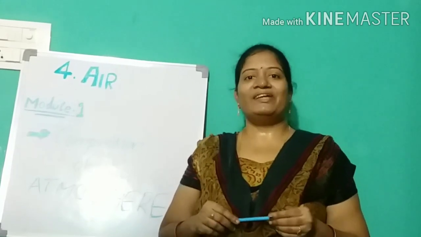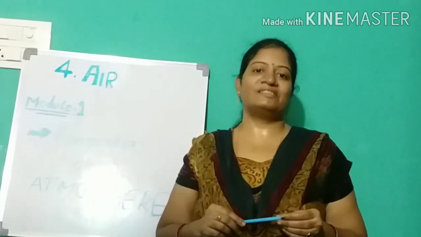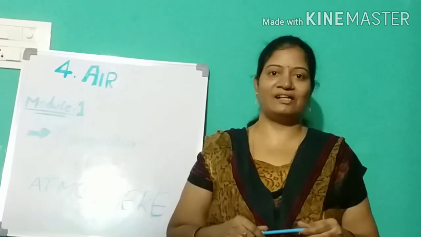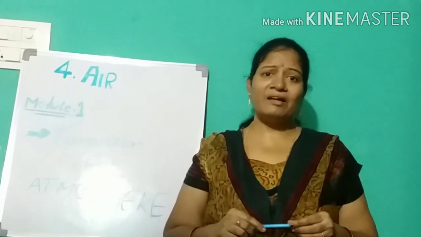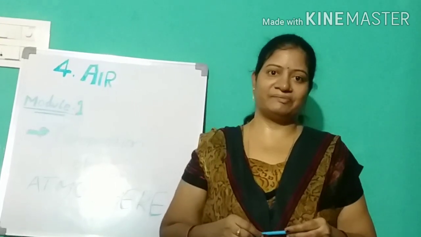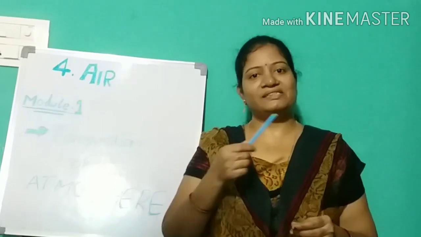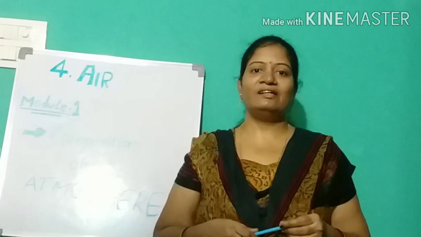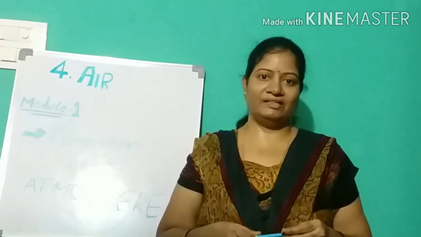So we need to decrease the usage of fuels first, and we should not cut the trees at the same time, because we are interlinked living things, right? Plants and animals and human beings. If plants are not there, we can't survive properly.